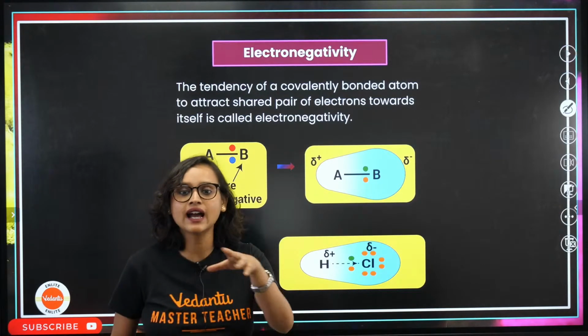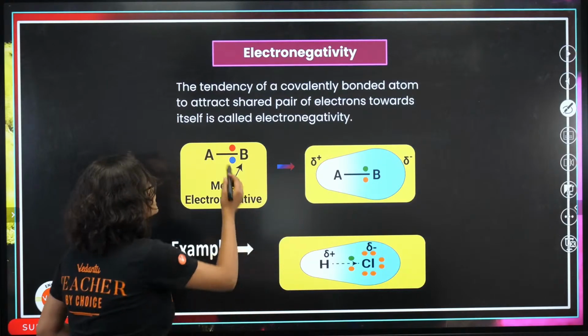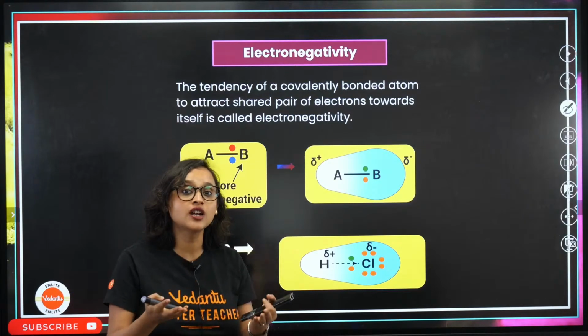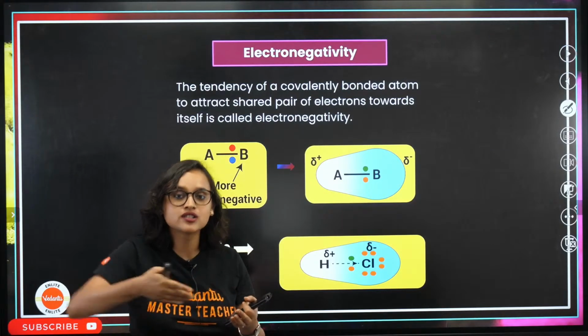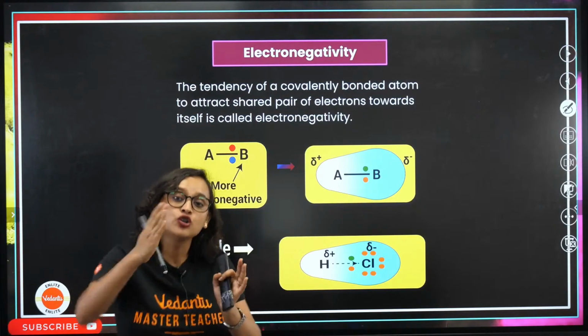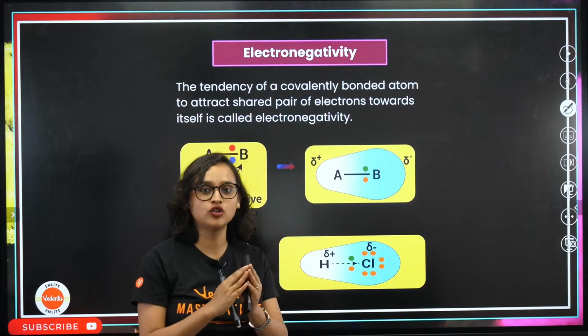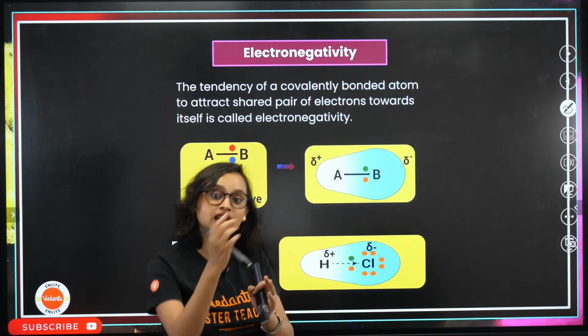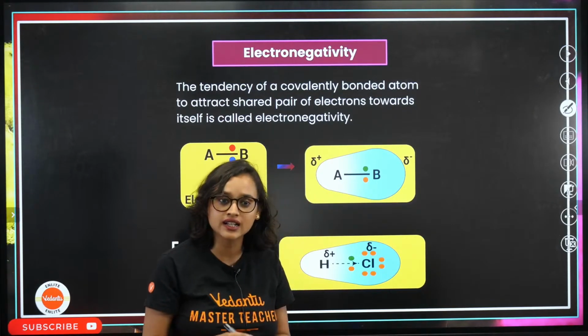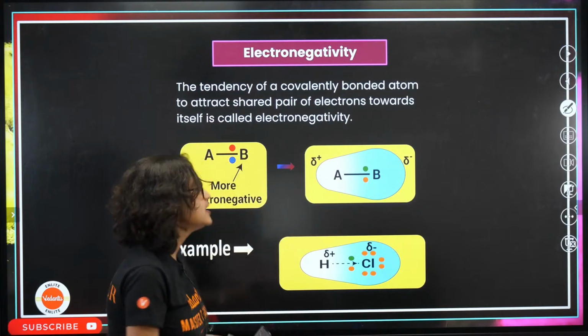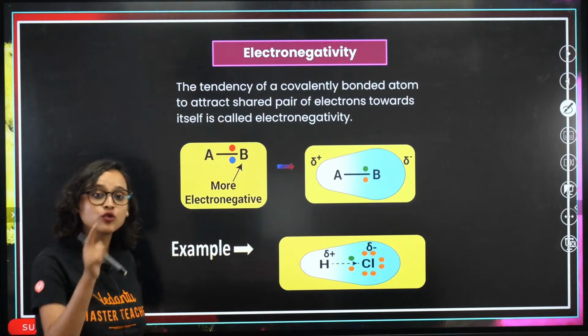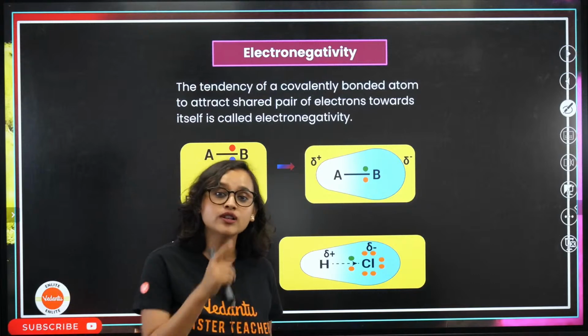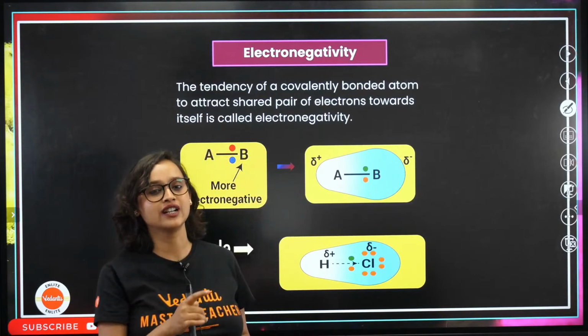That means the shared pair of electrons. Who is the shared pair of electrons? The channel, JEE English. JEE English is towards Shreyas sir a little more. That means electronegativity is towards Shreyas sir a little bit more. Understanding? So who is more electronegative? Shreyas sir is more electronegative.